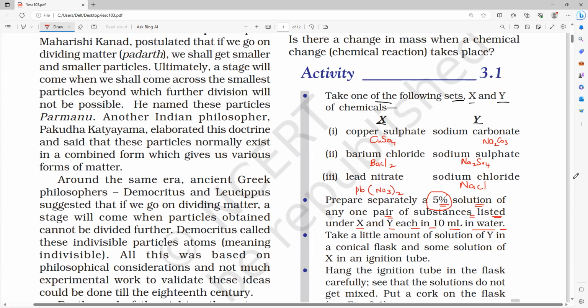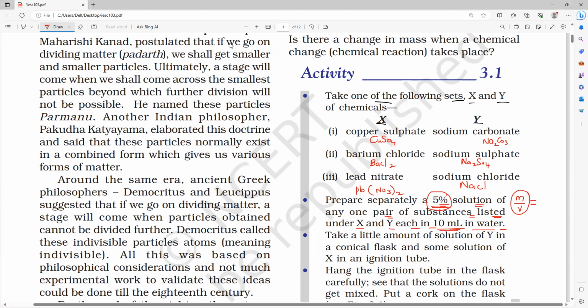We have studied this in the second chapter, calculating percentage. Do you remember, everybody? Yes, all of you? Please respond. Now 5% in 10 ml of water means it is a mass by volume percentage. Am I right or wrong? Speak, guys. Understand?